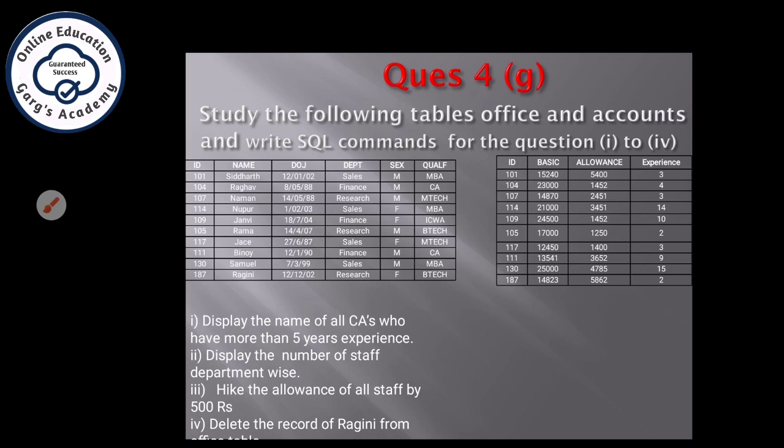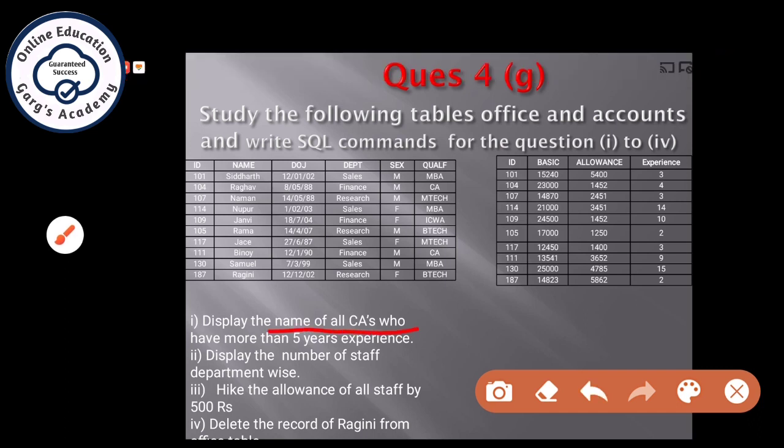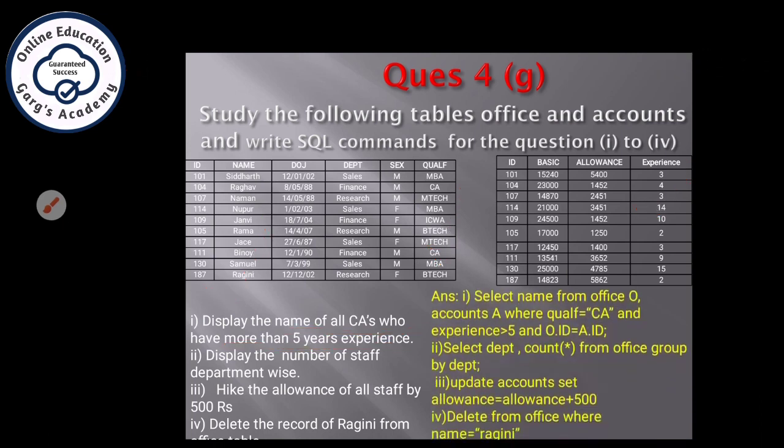Note the output. Let's see. Display the name of all CAs. How will you check who is CA? By qualification. What you have to write? Their name, having more than 5 years experience, using this column. So both these tables you have to concern about. Always keep in mind, whenever you have to take data from 2 tables, you always equate the common column. Meaning the ID column is the same in both the tables, so you will put an equality condition on the ID column of both the tables. So how will you write the answer?